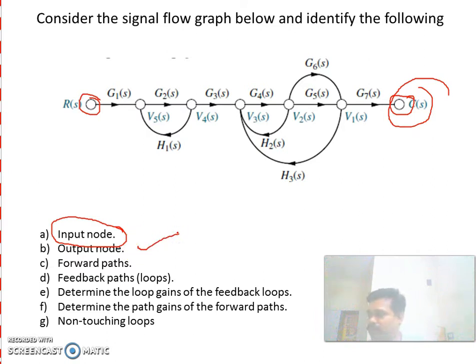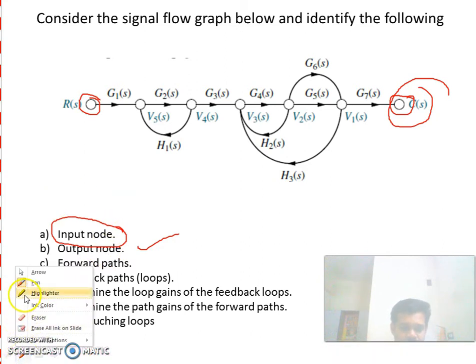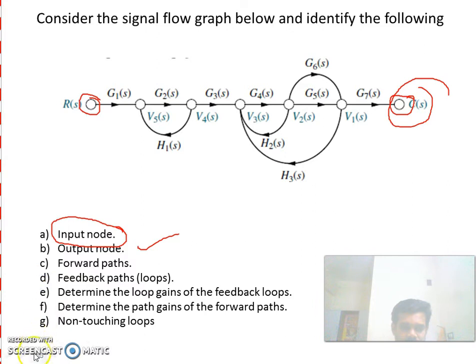Next one is forward path. What is a forward path? A forward path is a path from input to output. So this is one forward path, from input to output. Okay.